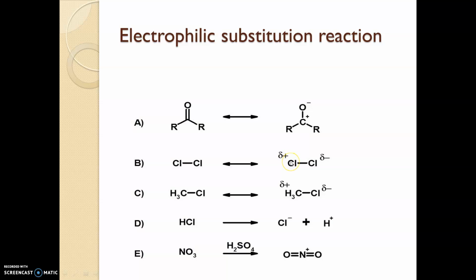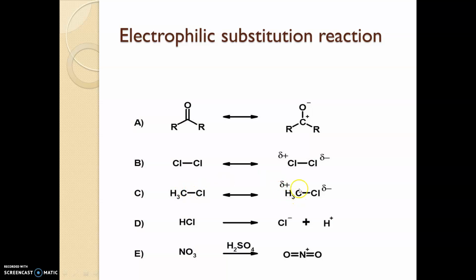And chlorine, if we check the Cl2 molecule, there is a polarity difference because one chlorine has the ability to attract the electron pair towards itself. So the other chlorine can act as electrophile, and one chlorine can act as nucleophile. If we check this compound, say alkyl chloride, similarly chlorine has high electronegativity, so it has the ability to attract the shared pair of electrons towards itself. So one part has positive charge and the other has negative charge.